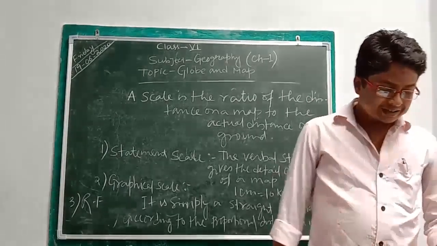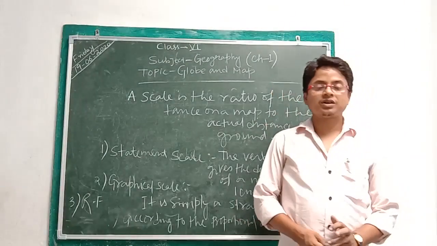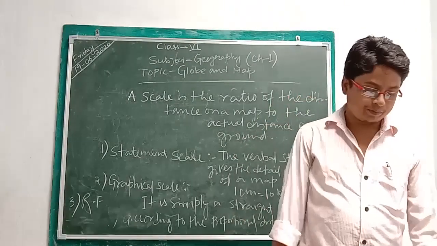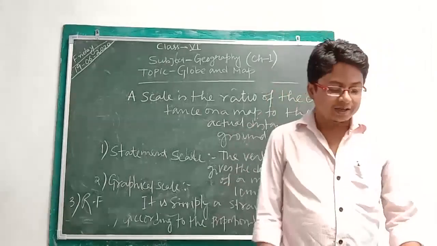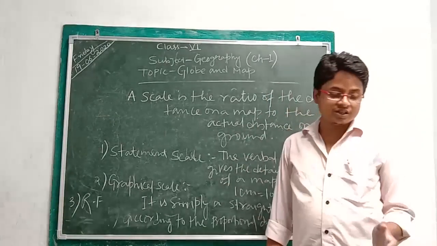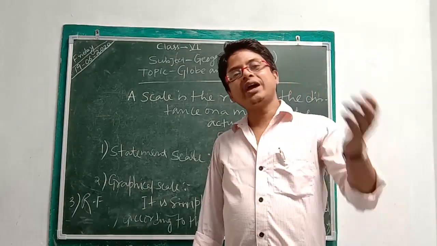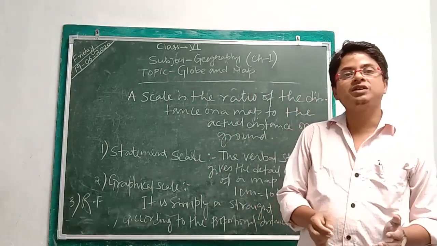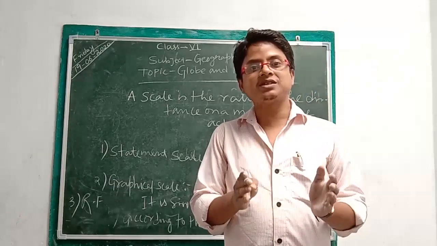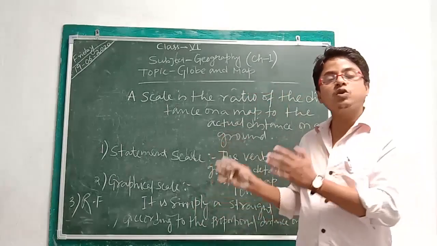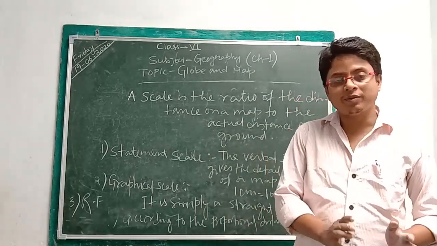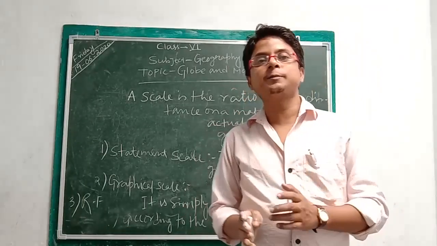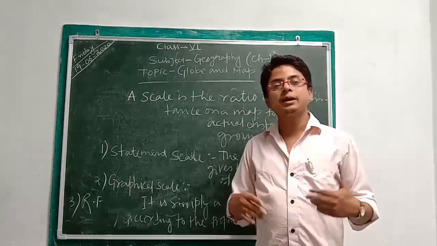Now our next heading is map scale, meaning what are the uses of scale in the map? So first you should know what scale is. Scale is the ratio between the distance on a map and the actual distance on the ground. Any feature on the map may be small in size, but it represents something very big on the actual ground. So it is the work of a scale to represent that thing larger and bigger on a map.